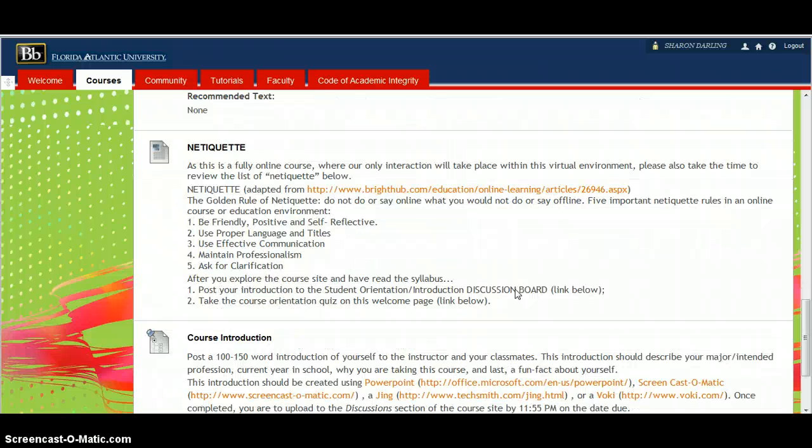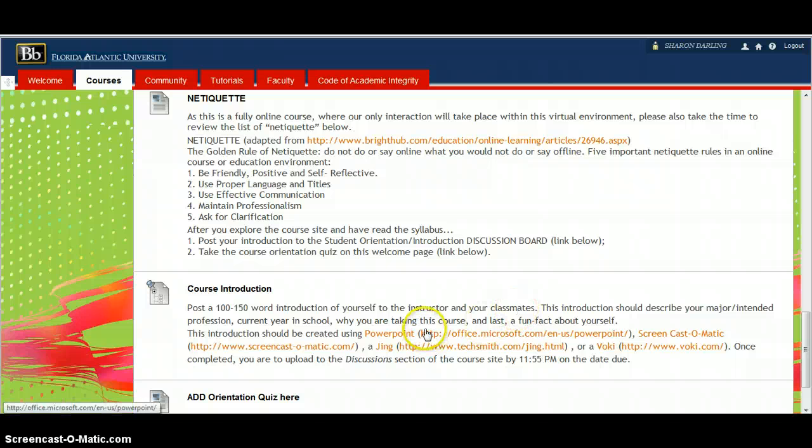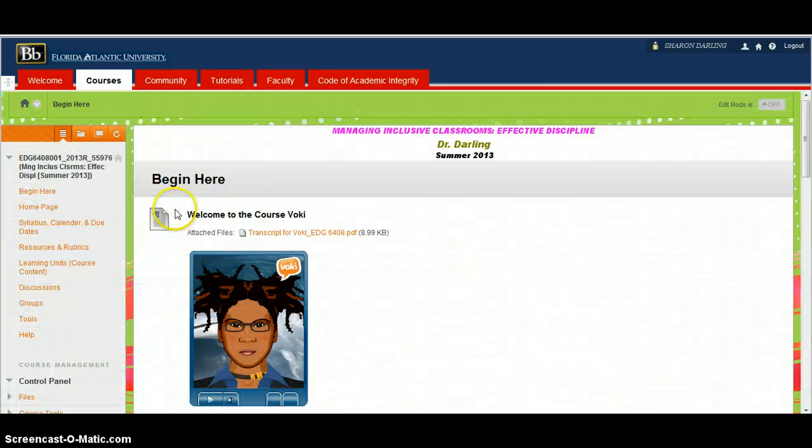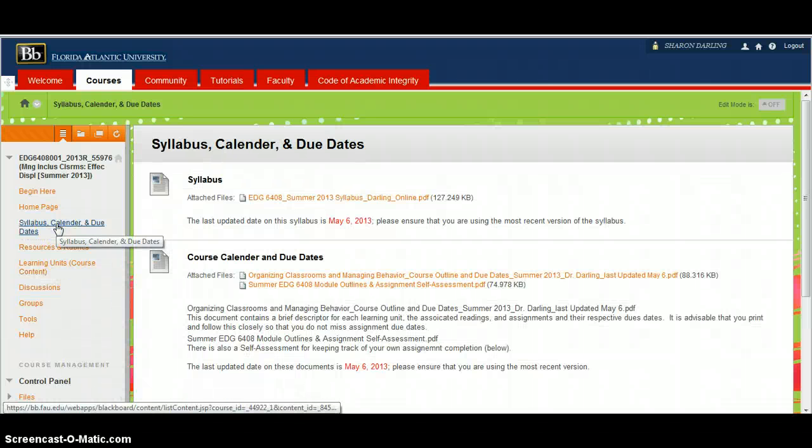After you've reviewed the Begin Here page, you want to take the course orientation quiz as well as complete your first assignment, which is the course introduction. Assignment descriptions for all assignments and their due dates can be found in this section, the syllabus, calendar, and due date section of the course. Here's the syllabus, which outlines all procedures, expectations, and assignments for the course, as well as an additional document that outlines each week and each learning unit and what assignments are associated and should be turned in by the due dates.